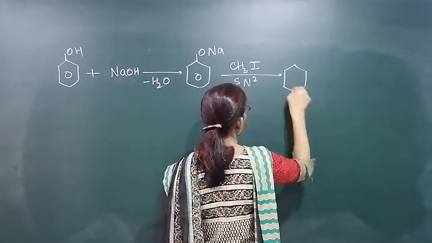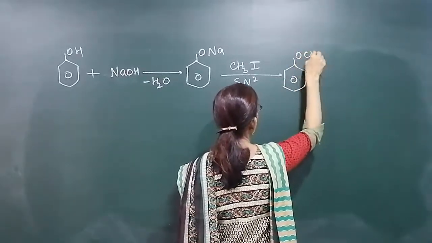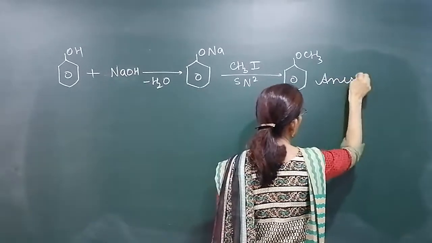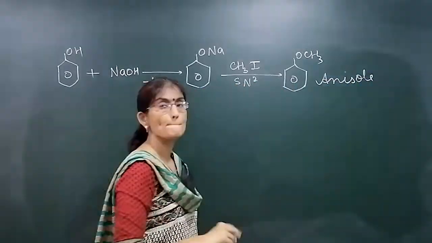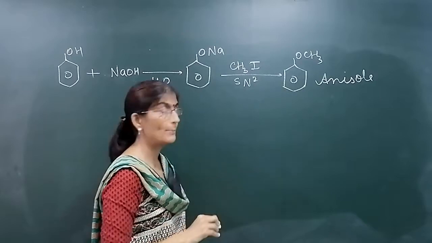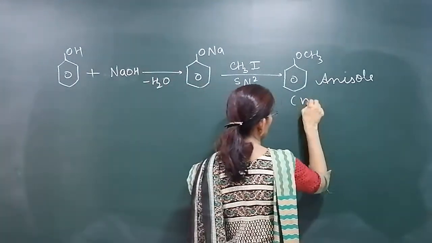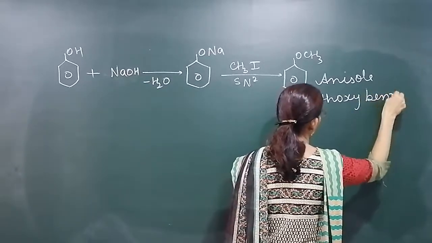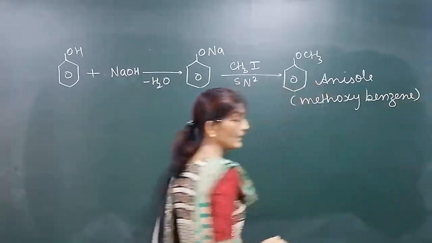What do we have? Anisole. The common name is anisole. What is the IUPAC name? Methyl phenyl ether is also a common name. It is methoxybenzene. Methoxybenzene. Clear?